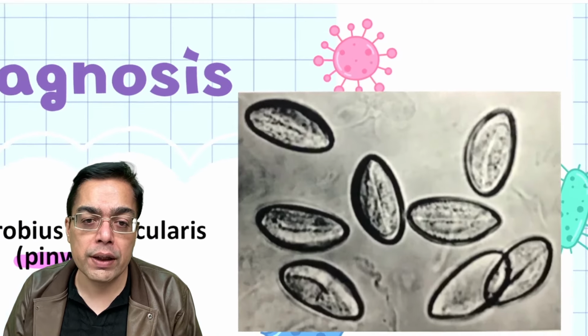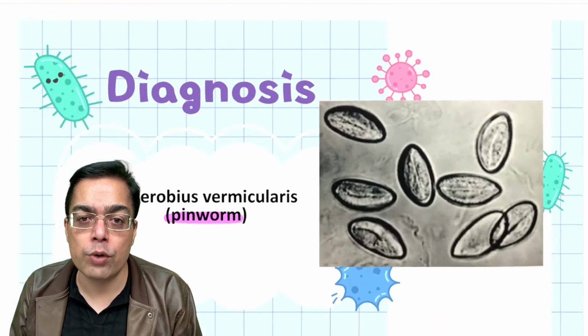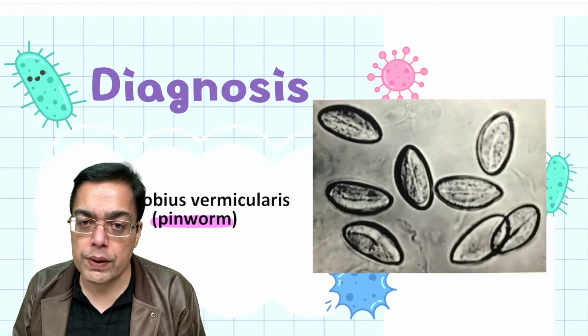This is the other important thing that you need to remember over here with regards to the image based questions, that they will ask you about the eggs of Enterobius vermicularis as an important question for the exam.